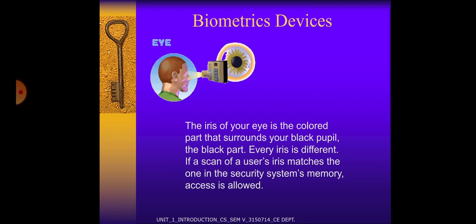Biometric device: the iris of your eye is the colored part that surrounds your black pupil. The black part is the retina. Every iris is different. If a scan of the user's iris matches the one in the security system's memory, access is allowed.